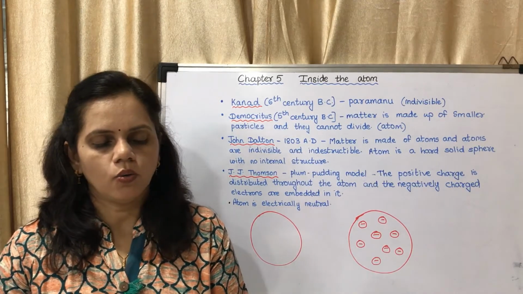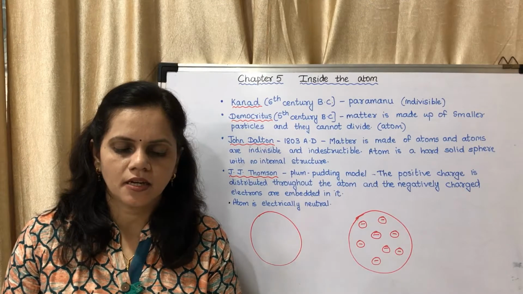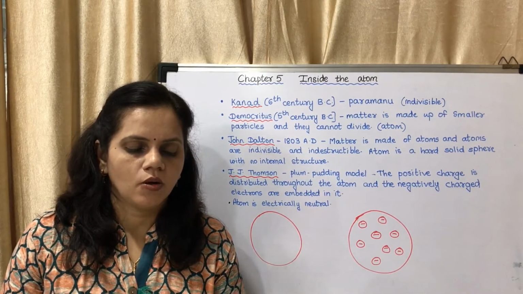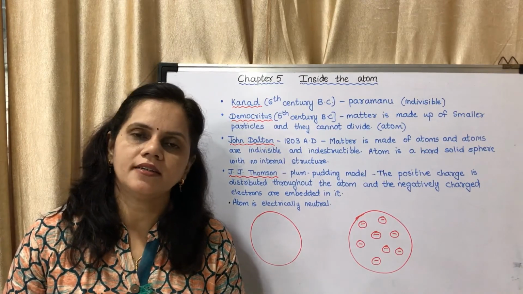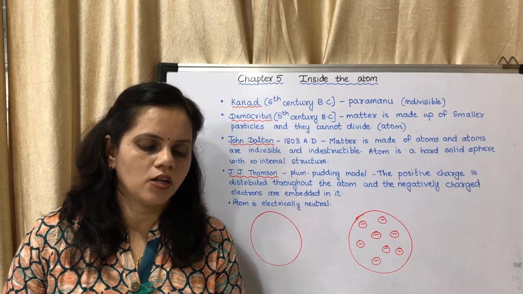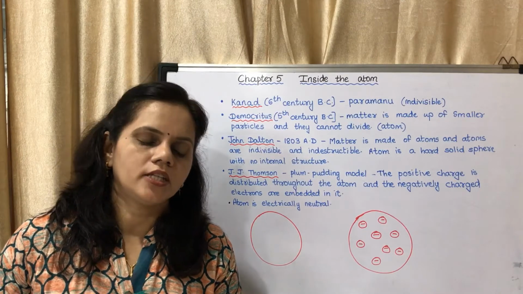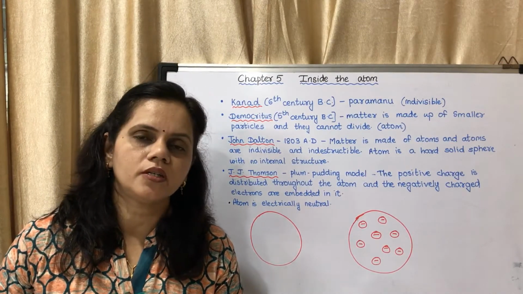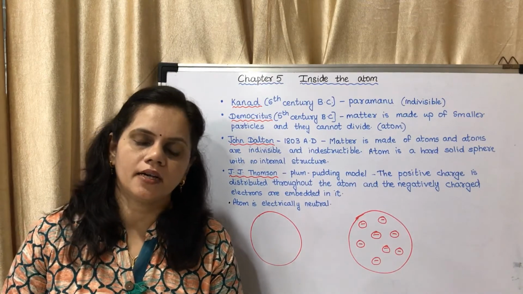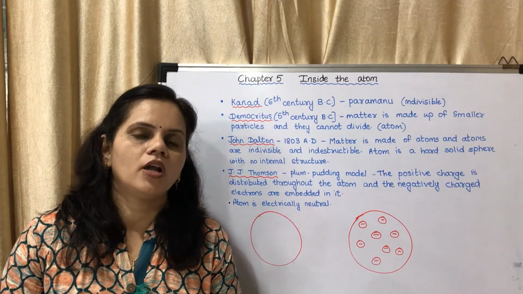Can you recall what is meant by matter? Matter is made up of small particles. What is an atom? It is the smallest particle in a substance. What is the smallest unit of matter? It is an atom. You have studied about atom in your lower classes also. Now you may complete the table. According to the table, you may see there are two terms there which are very important: atom and molecule.